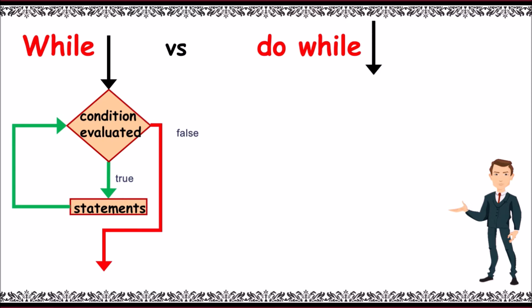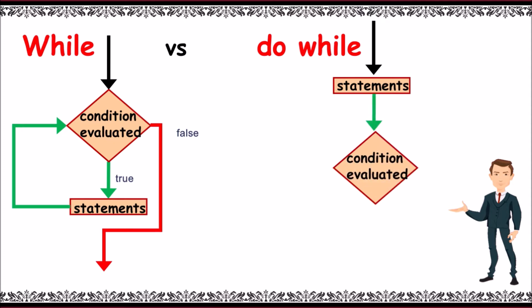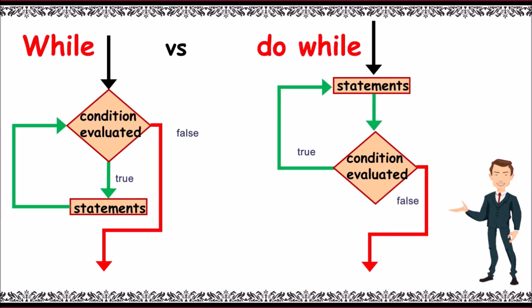In do while, first statements are executed irrespective of condition and then condition is evaluated, and if it's true, it goes back and executes those set of statements again. If condition is false, control comes out of the loop.